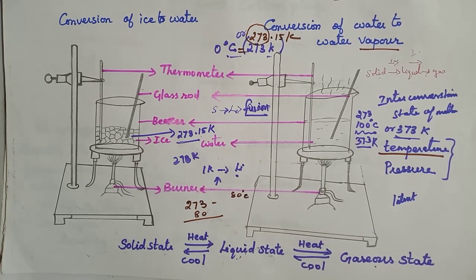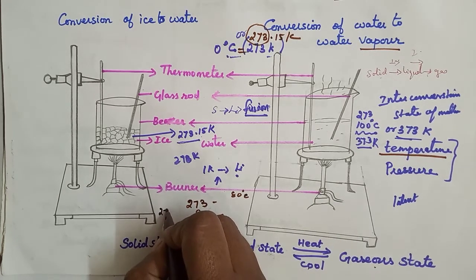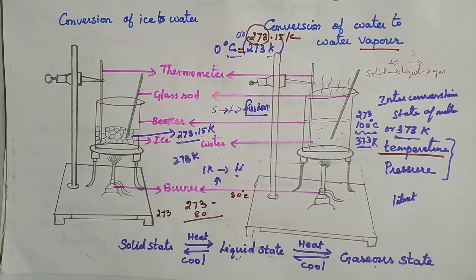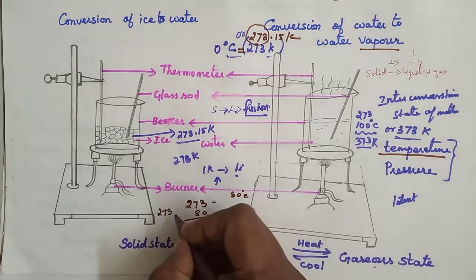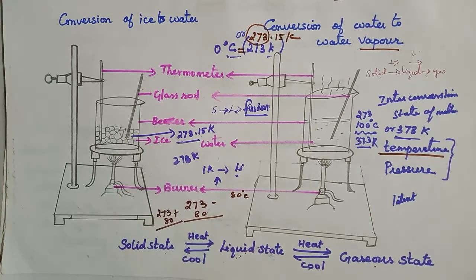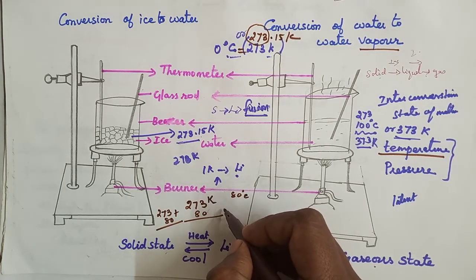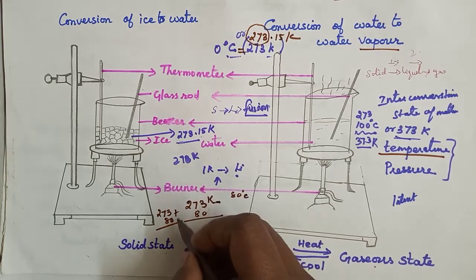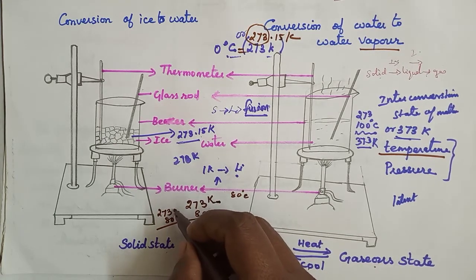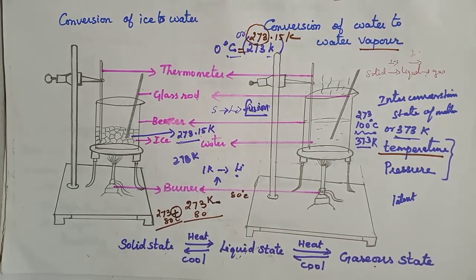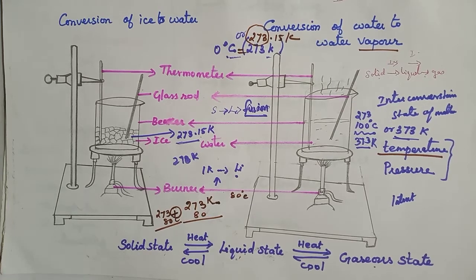Or to convert a temperature on the Celsius scale to the Kelvin scale, you have to add 273 to the given temperature. Understood? We have to add. If we want to convert from the Kelvin scale to the Celsius scale, we have to subtract. From Celsius to the Kelvin scale, we have to add to the given temperature. Understood?